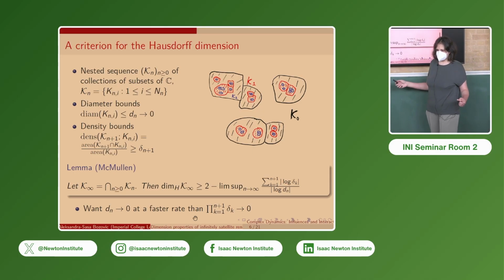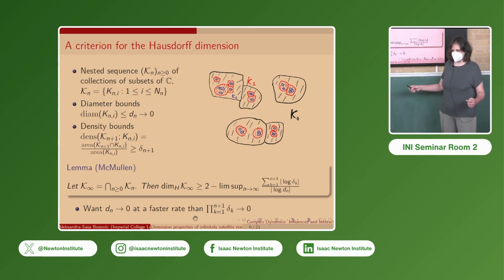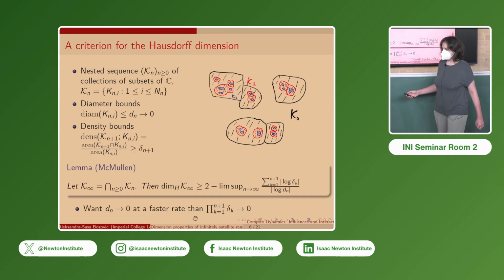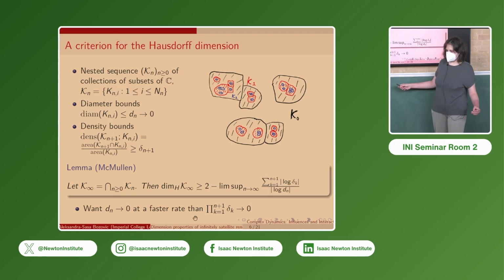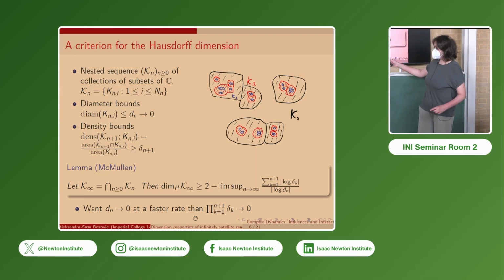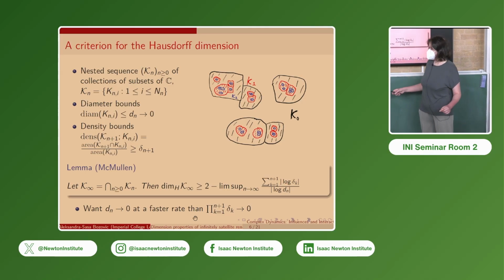The upshot of this is that if we want the Hausdorff dimension of the intersection to be high, or if we want it to be equal to 2, then the diameters d_n have to go to 0 faster than the product of these density bounds, which gives a bound for the density of K_{n+1} in a component of K_0.